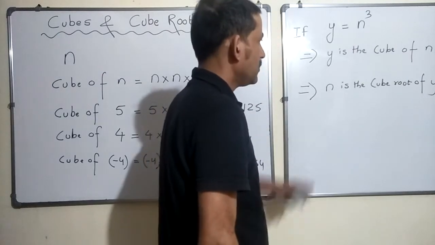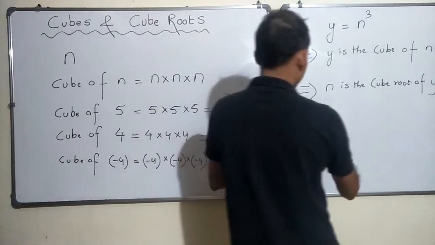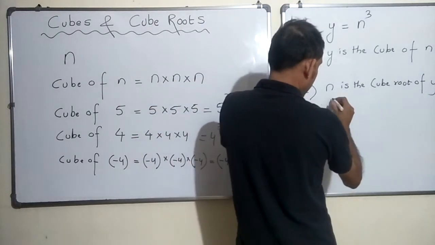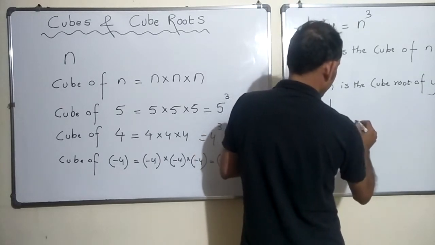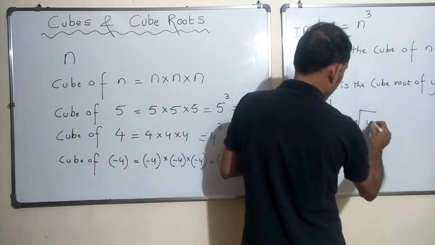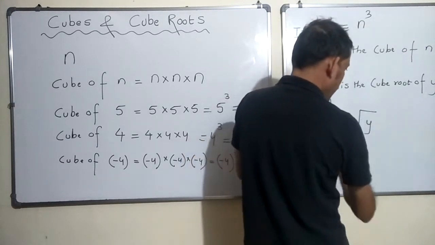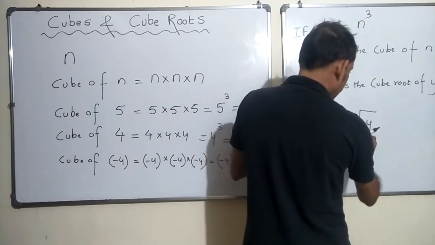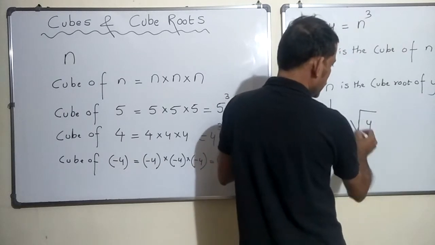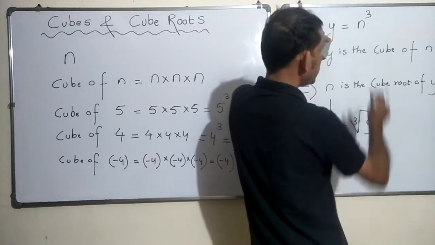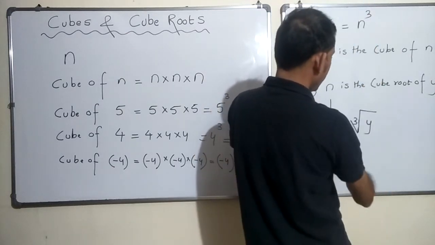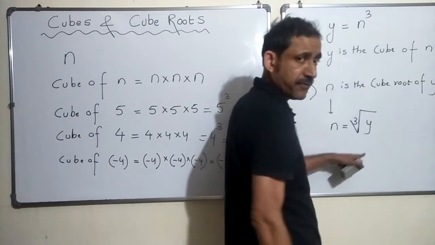So that's the relation. The way this is written is n is equal to cube root of y. If I don't write 3 here and just write it as is, it is as good as a square root, n is the square root of y. But in this case, since y is n cube, n is nothing but the cube root of y.